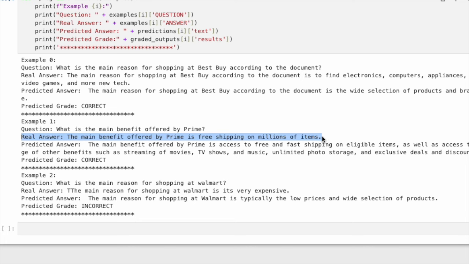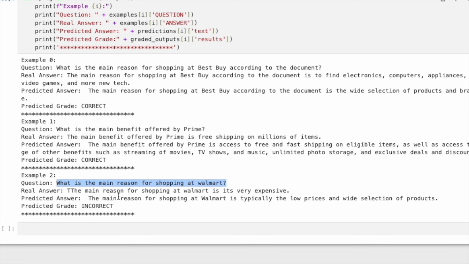The predicted answer given by the task LLM is the main benefit offered by Prime is access to free and fast shipping. Predicted grade by the evaluation chain is correct. As we can see, the real answer and the predicted answer are very close, and the LLM graded the prediction as correct.